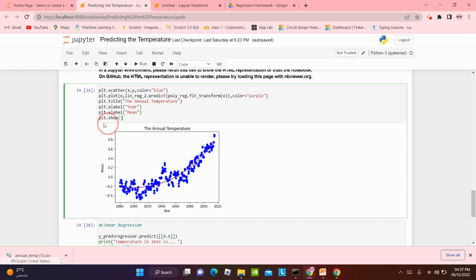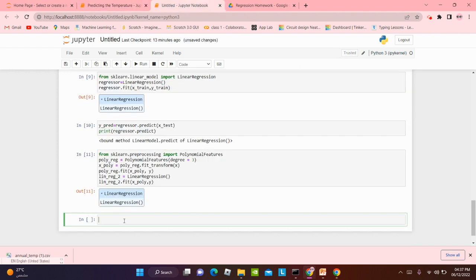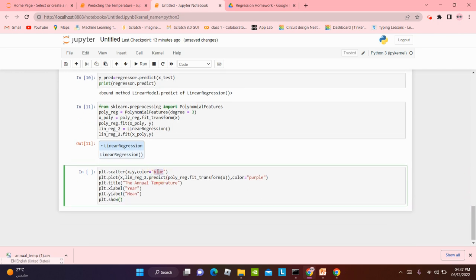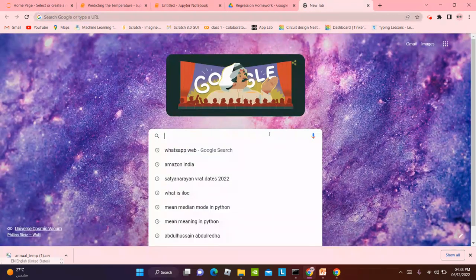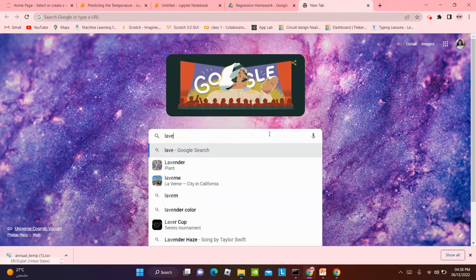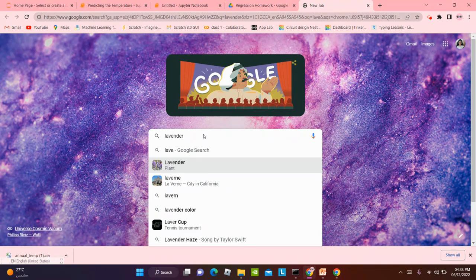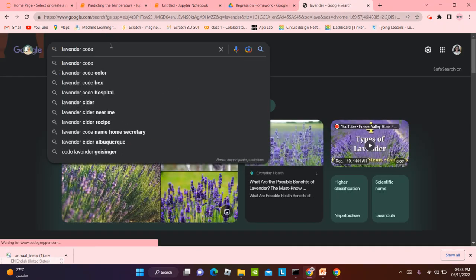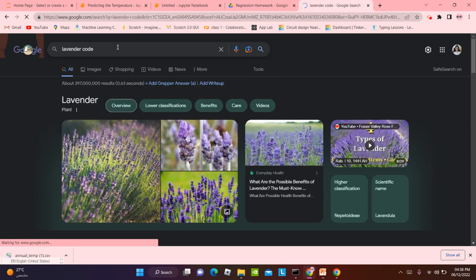So after that, we're gonna make the scatter plot. Let's just do it. Remember, you can make any color, like lavender. You need to have a code for that. So let's search lavender code.